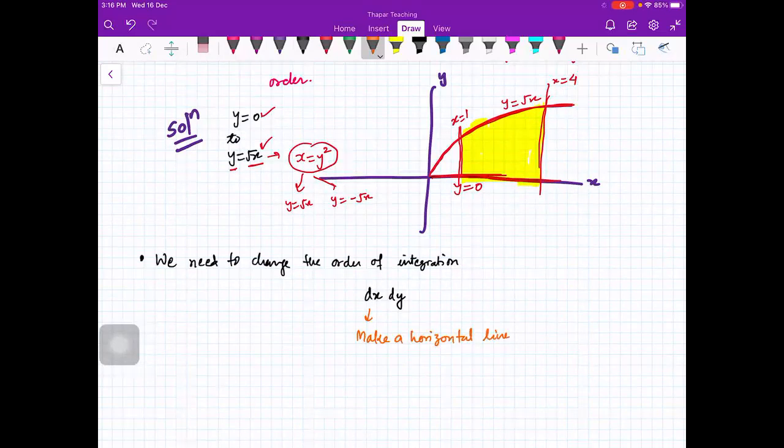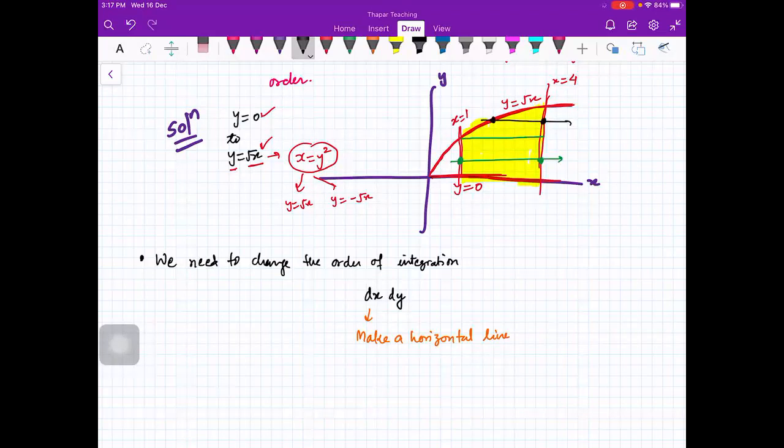Now can you see what is happening in this region? Here the entry point and exit point change if you draw a horizontal line. If I draw a horizontal line here, the entry point is x is equal to 1 and the exit point is x is equal to 4. And if I draw a horizontal line here, then the entry point is x is equal to y square, and the exit point is x is equal to 4.